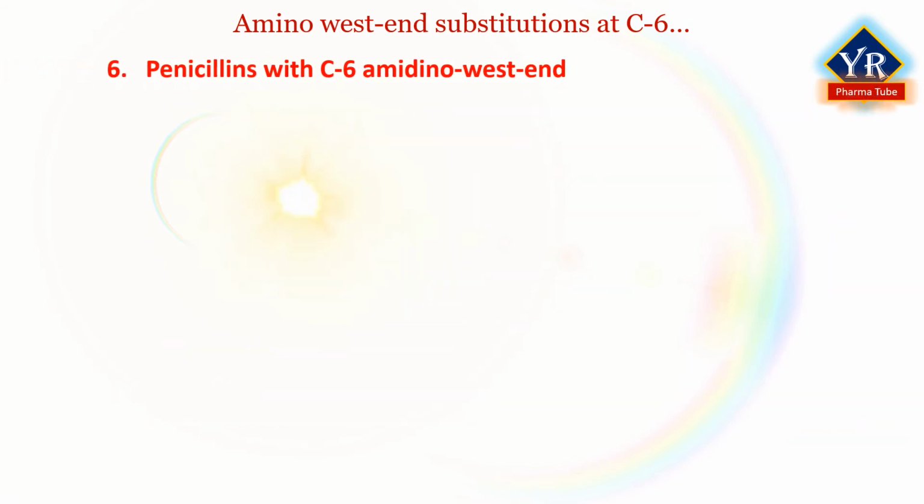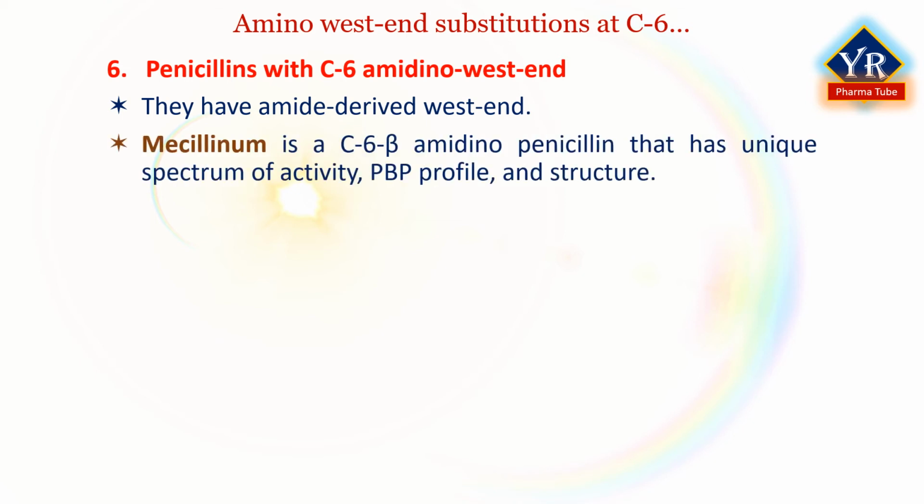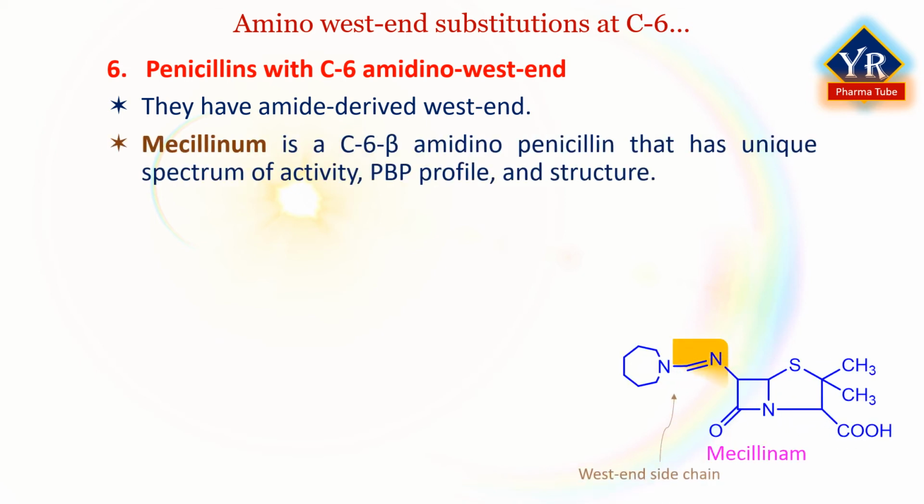And number 6, penicillins with C6 amidino west end. These penicillins have an amidine-derived west end, while most variations discussed earlier that stray from an amide-based west end chain are harmful in terms of activity. Mecillinam is a C6 beta amidino penicillin that has a unique spectrum of antibacterial activity, penicillin binding protein profile, as well as the structure of its west end.